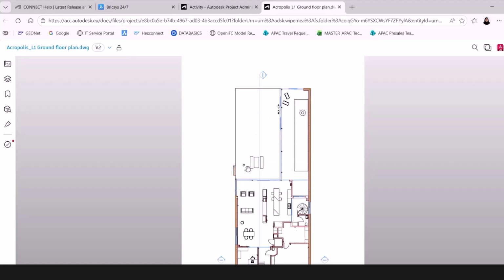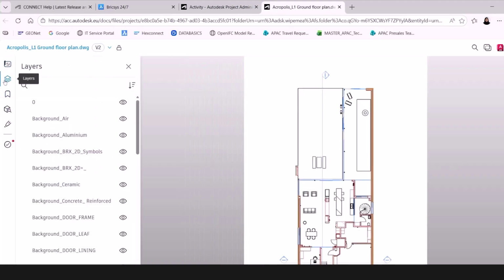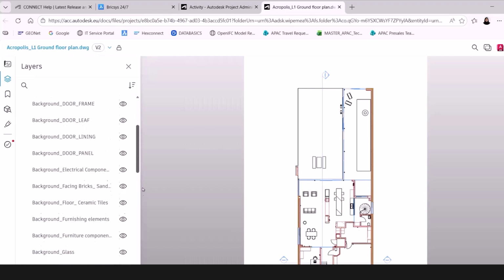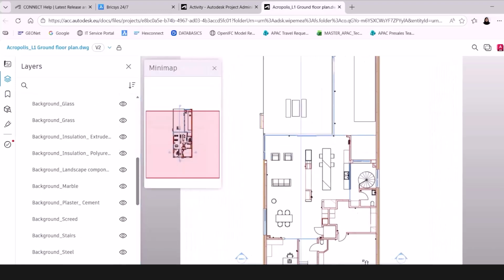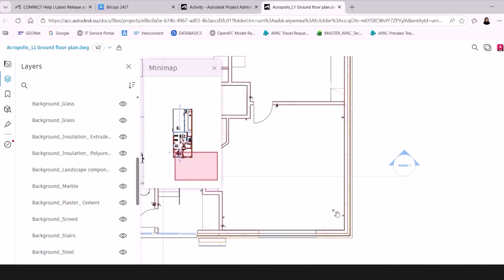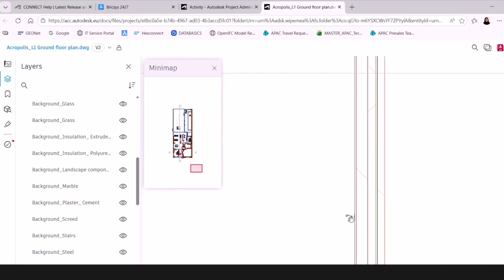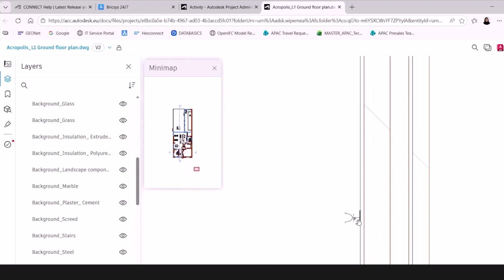So that's processing, we'll wait for that. And once that's opened, we can see the layers. We can zoom into the portion that we changed. So that's this corner. So this is basically version 2 of our drawing.